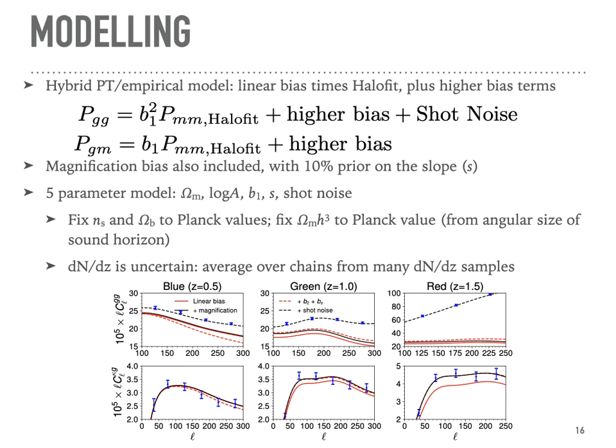So the linear bias term is dominating. Then we have a small contribution from the higher order terms, a small contribution from magnification bias, and then we also have shot noise. And then, of course, we're also marginalizing over our uncertainty in the redshift distribution.